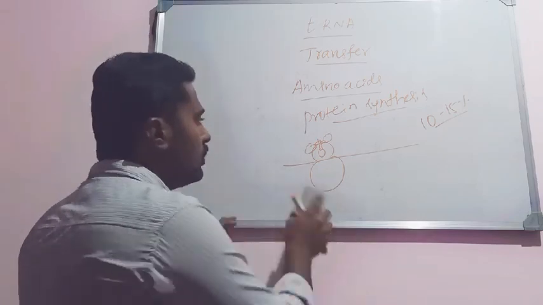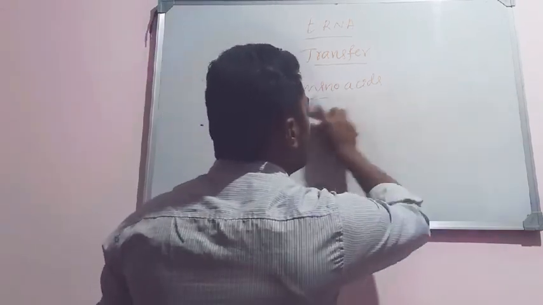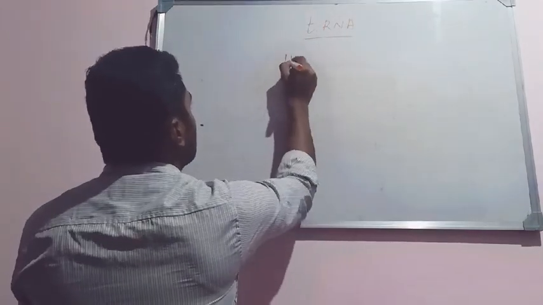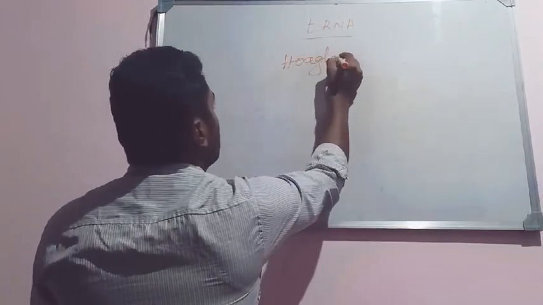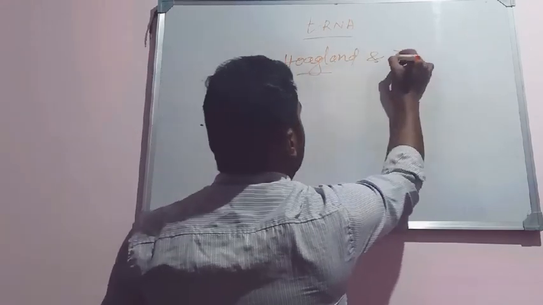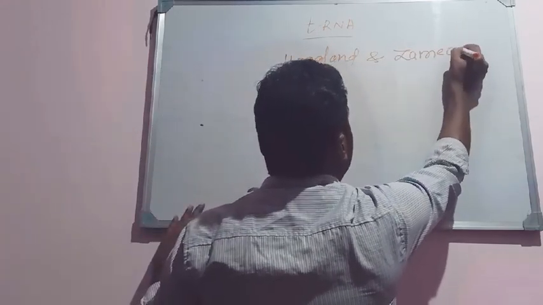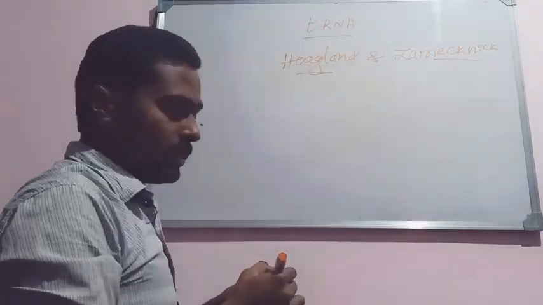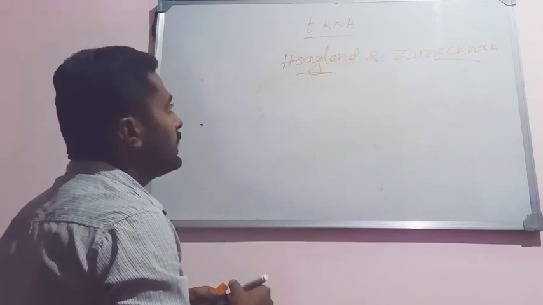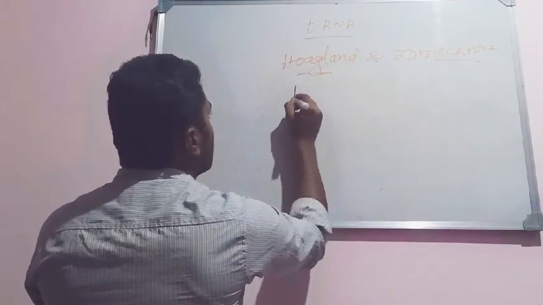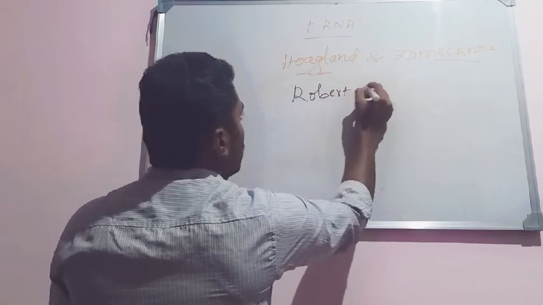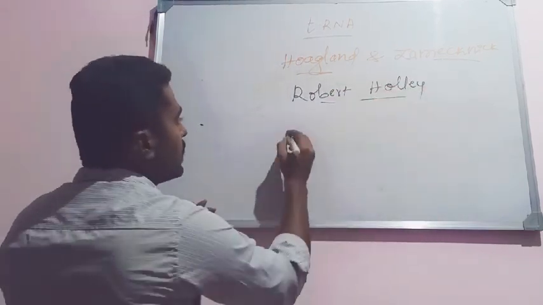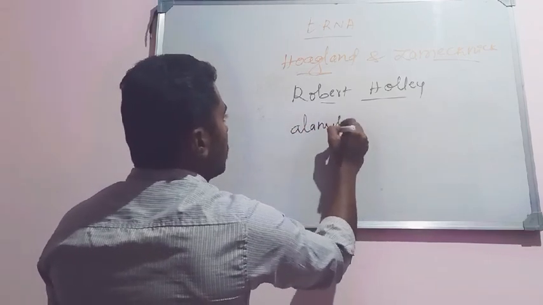tRNA was first discovered by Paul Hoagland and Zamecnik, and later on the detailed structure of tRNA was given by Robert Holley. Robert Holley gave the detailed structure of what is called alanine tRNA.